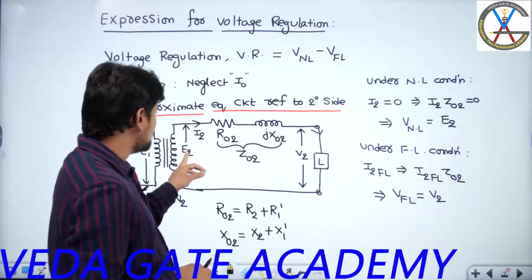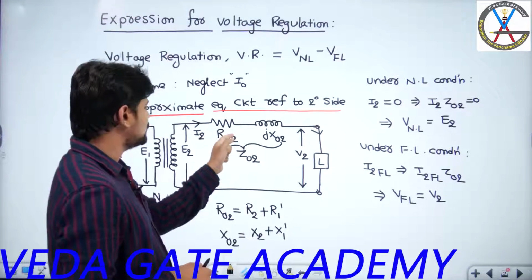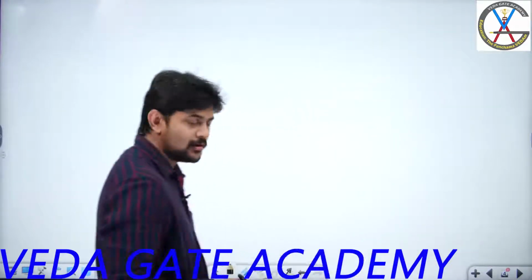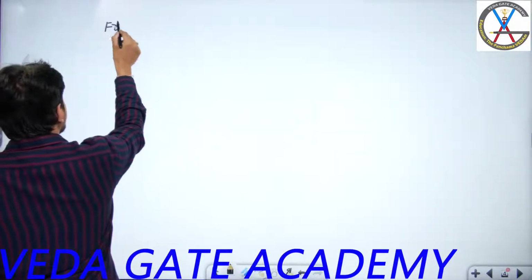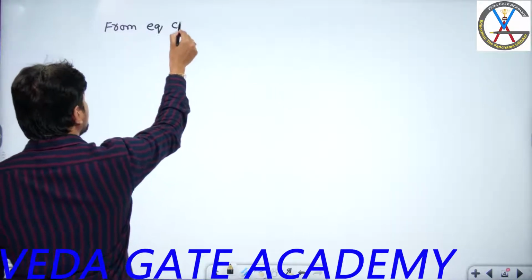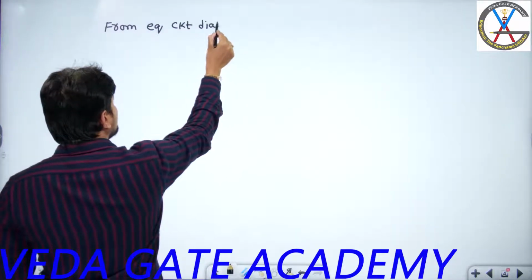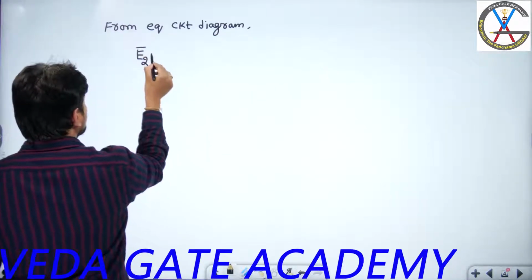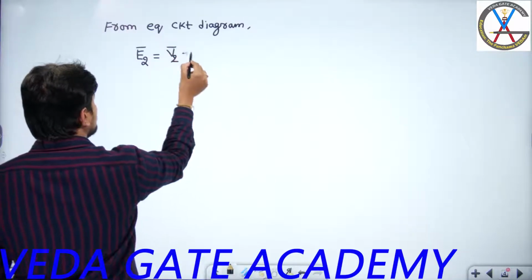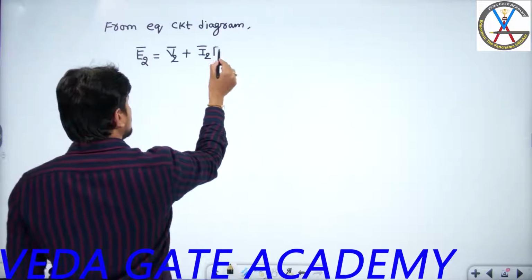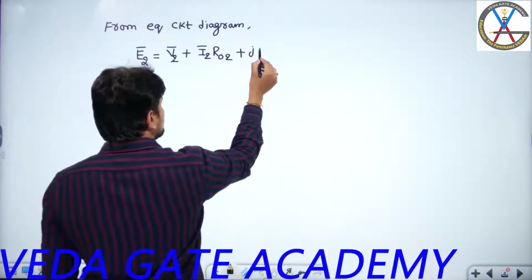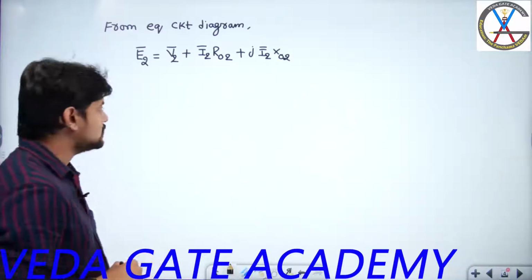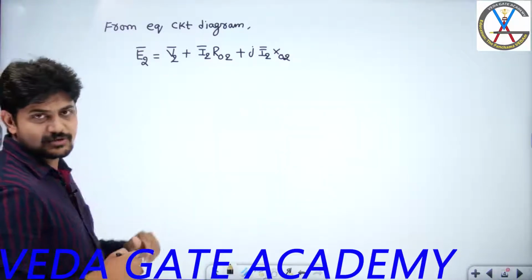So that means we are going to get E2 equal to V2 plus I2 into R02 plus j I2 into X02. Now I will write that expression from the equivalent circuit diagram. If you apply KVL on the secondary side, we are going to get E2 bar, it is a vector addition, not arithmetic addition, V2 bar plus I2 bar into R02 plus j I2 bar into X02. Now this is my expression.